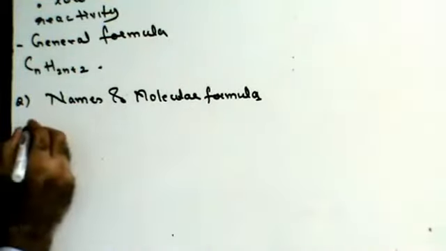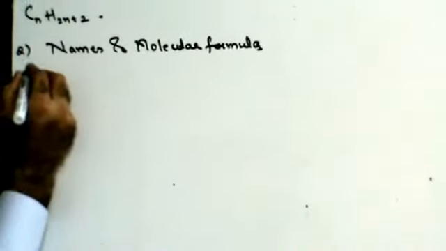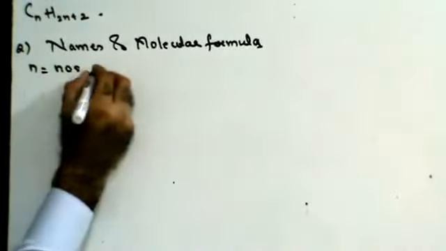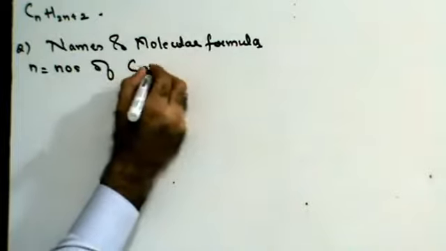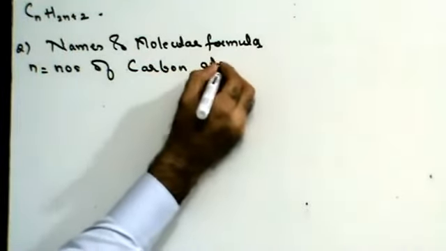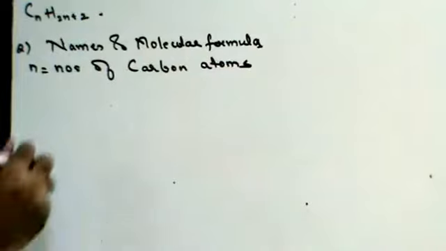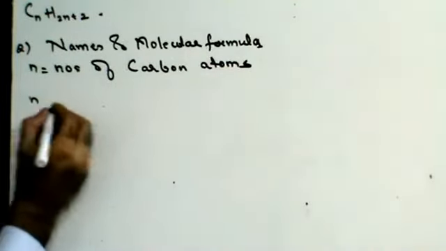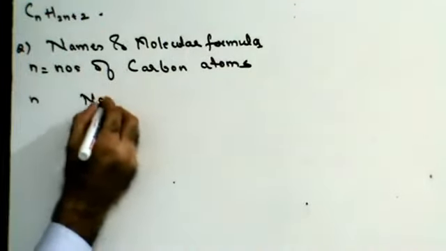Once you know it, you can solve anything in chemistry. It's like your formulas in maths. Now, n stands for the number of carbon atoms. So, n, name and molecular formula.